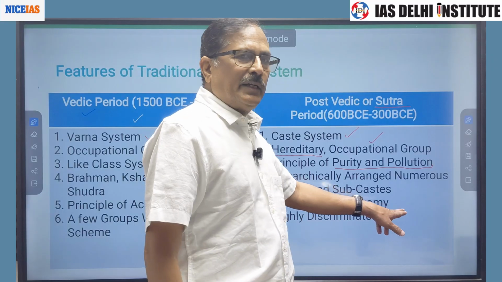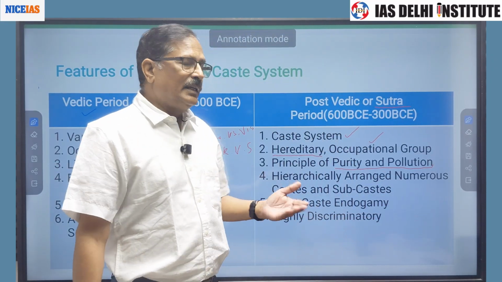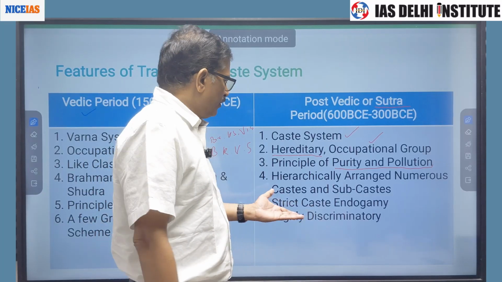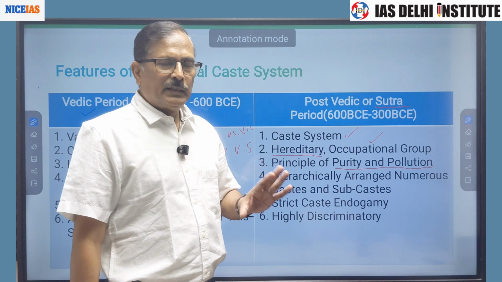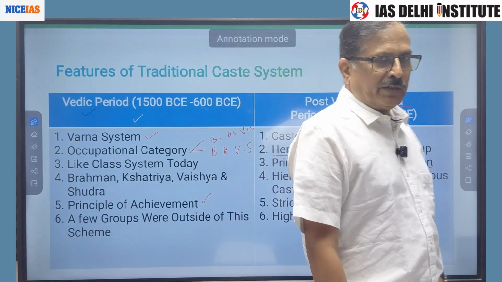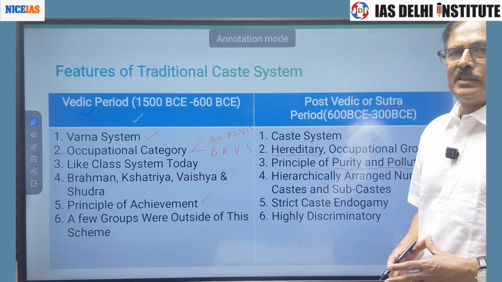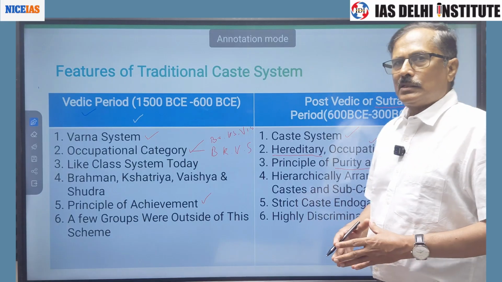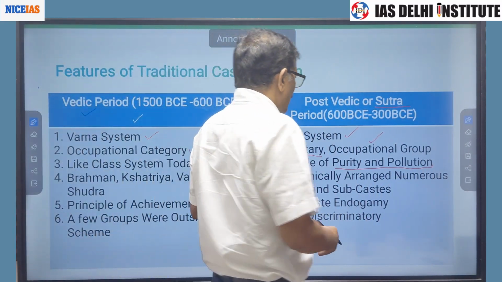There was strict caste endogamy. In fact, in the true sense of the term in traditional society, there was subcaste endogamy also. But the rules of subcaste endogamy were generally violated. And this was highly discriminatory. The lower castes were disprivileged and discriminated against. The upper castes were privileged in the society.